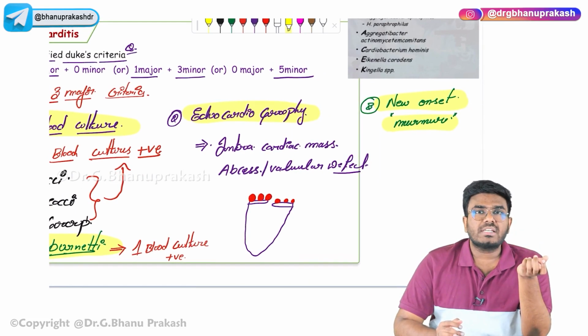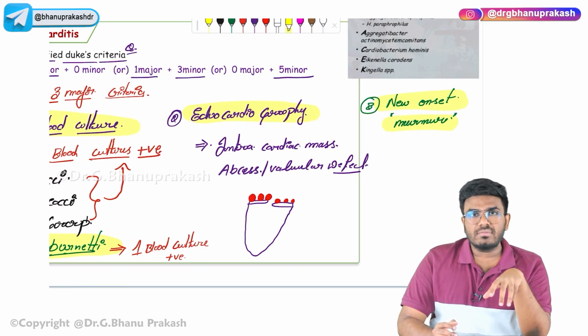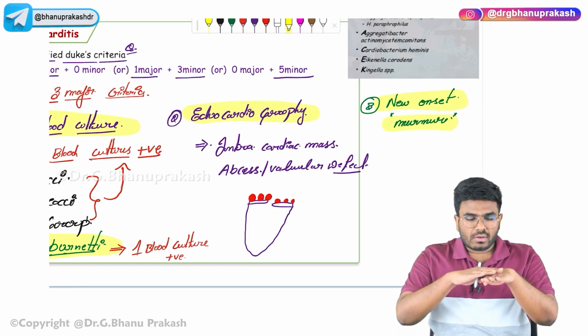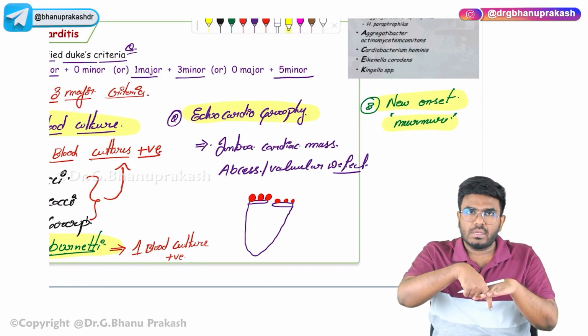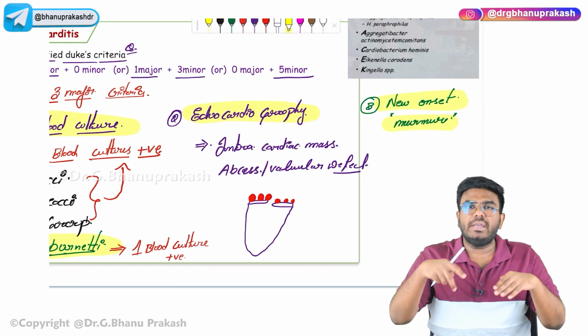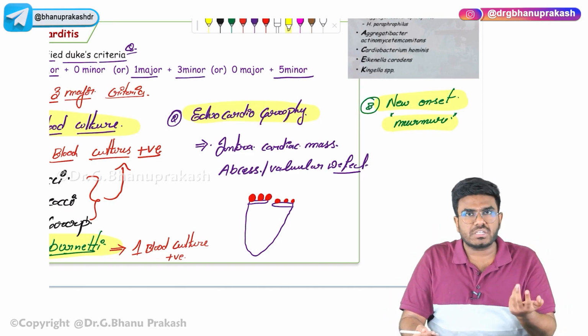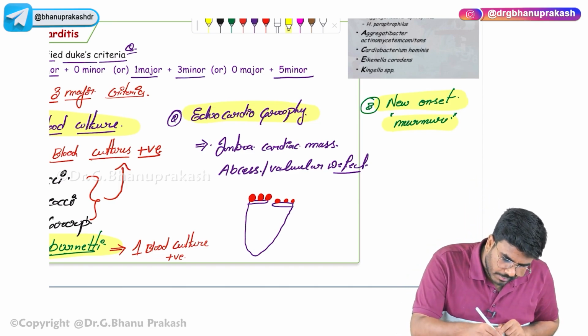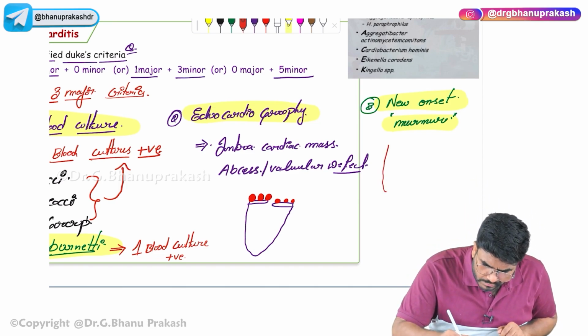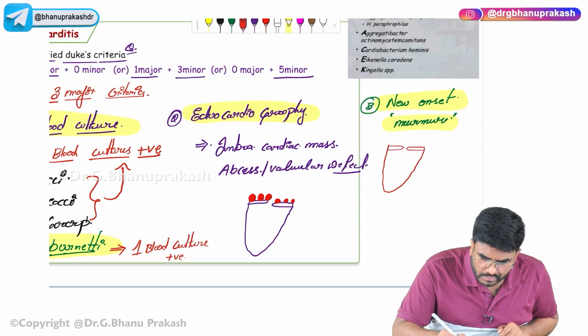Why there might be a new onset murmur is because of the valvular damage. The valves are getting damaged and are having this abscess. This abscess might totally drill through the wall, leading to perforations and regurgitation of blood. That regurgitation of blood can lead to murmurs. For example, if this is the left ventricle, here is the valve which is present.